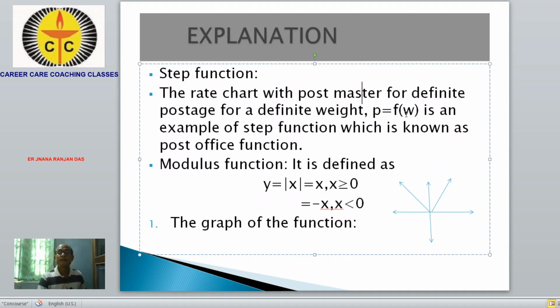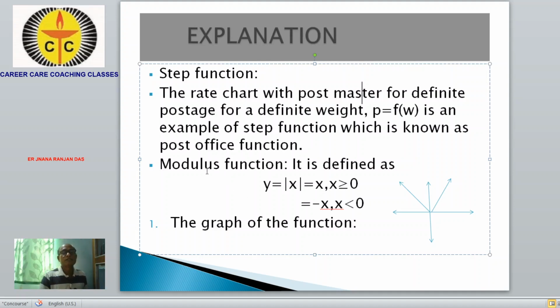And if we take this graph for specific data, we also get a step-like graph. You can plot a graph which looks like a step function. So this is the step function.